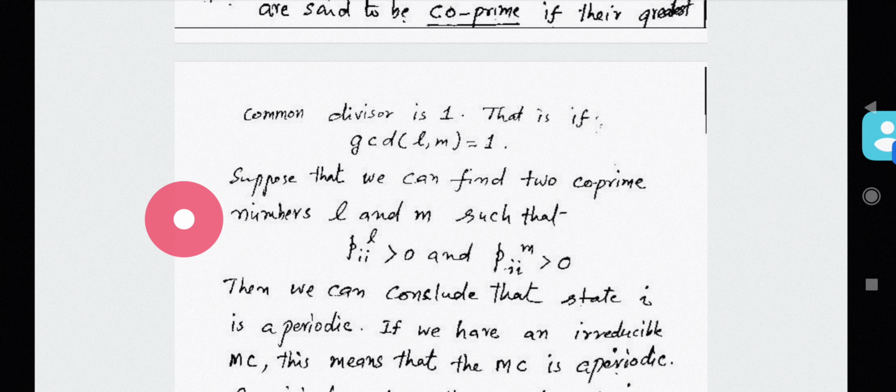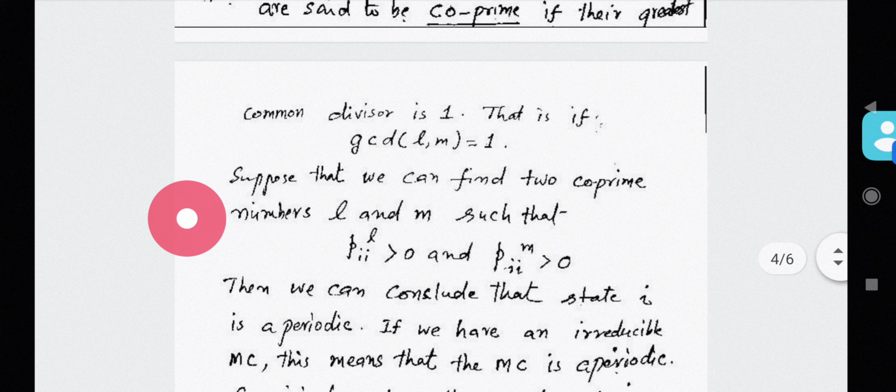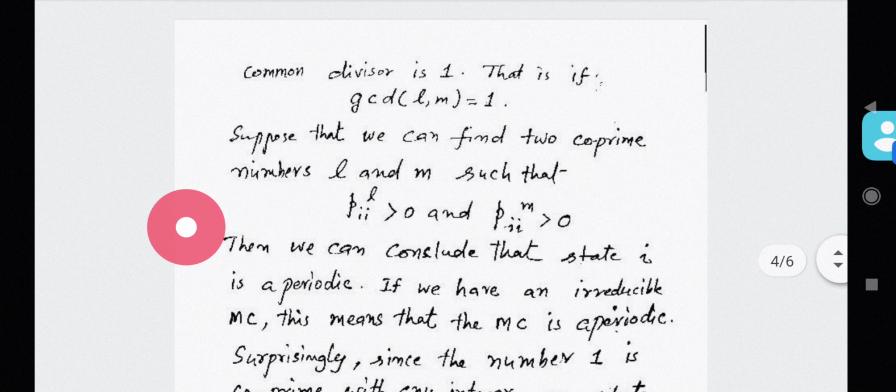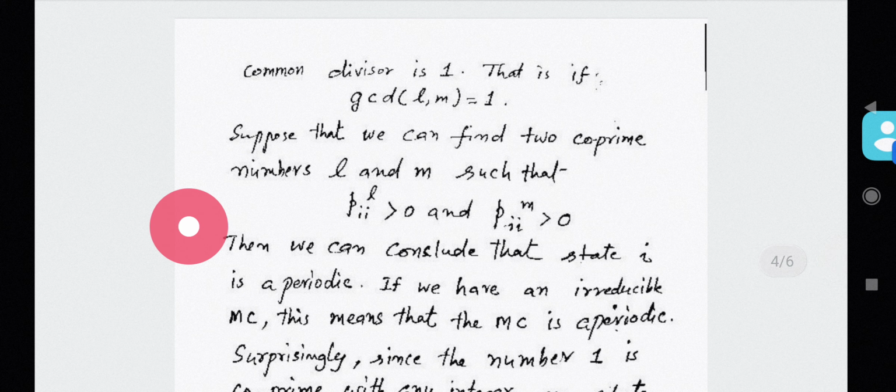Then the state I is said to be aperiodic. And in addition to this, if the Markov chain is irreducible, then you can say that the Markov chain is aperiodic.